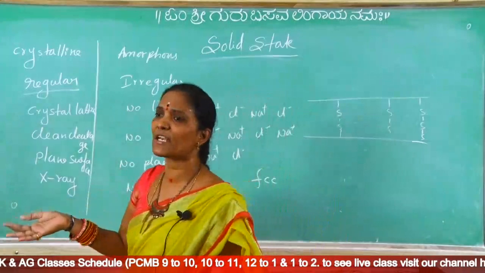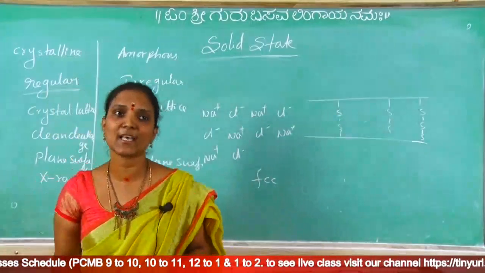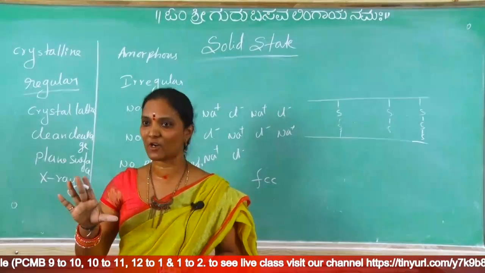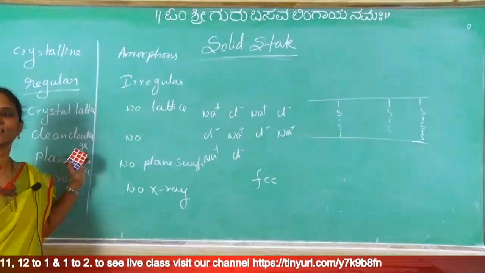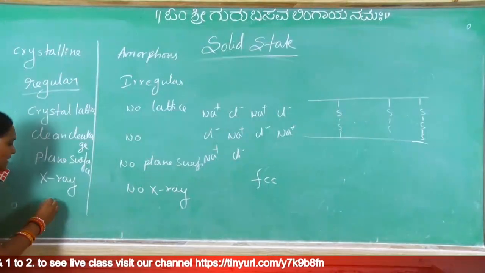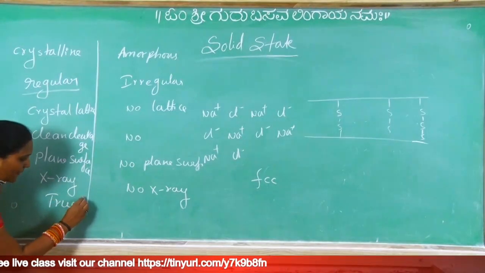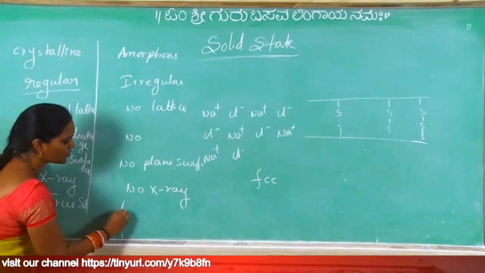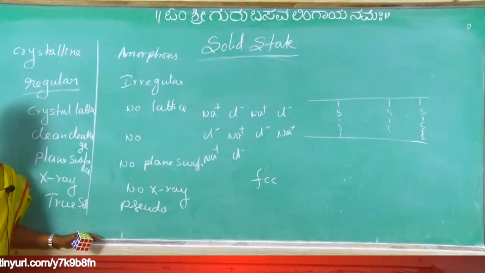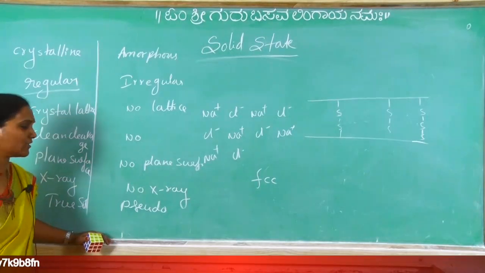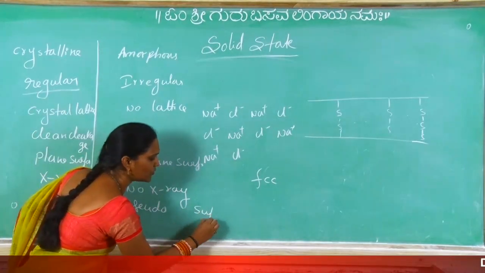Why do they have a definite crystal lattice? All the constituent particles are arranged in a regular order. So regular order, definite shape is there, then that is the crystalline solid. So this crystalline solid is called a true solid. And this is called a pseudo solid. Pseudo means false. Okay, pseudo solid, false solid. Pseudo solid or super cooled liquid.